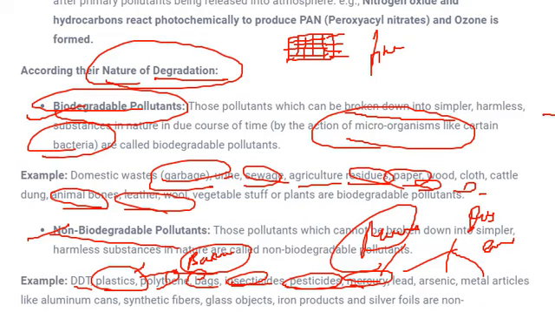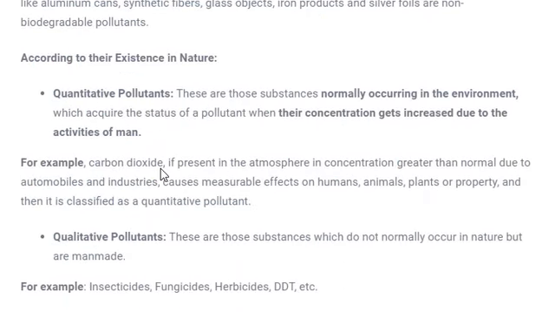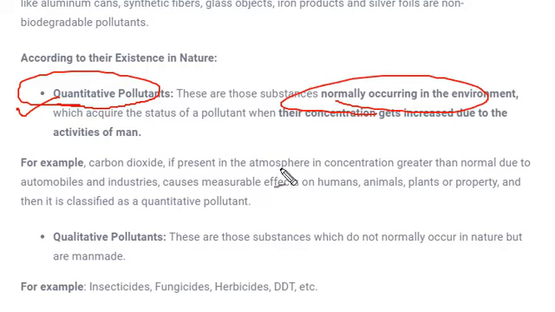Okay. The next classification is according to the existence nature. This is classified into two parts, that is quantitative pollutants and the other is qualitative pollutants. What is quantitative? Quantitative pollutants are the pollutants which are normally or naturally occurring in the environment. What does it mean?